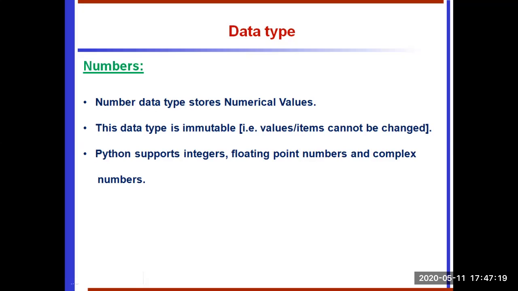Python has 3 distinct numeric types: integer, floating point numbers, and complex numbers. Integers represent negative and positive integers without a fractional part, whereas floating point numbers represent positive and negative numbers with a fractional part. In addition, booleans are a subtype of plain integers. We will see this elaborately in the next slide.